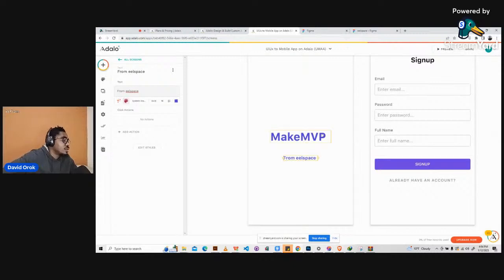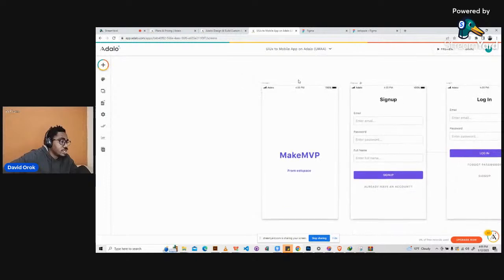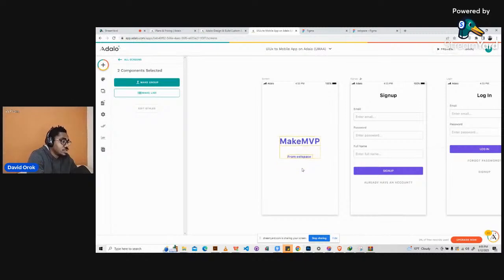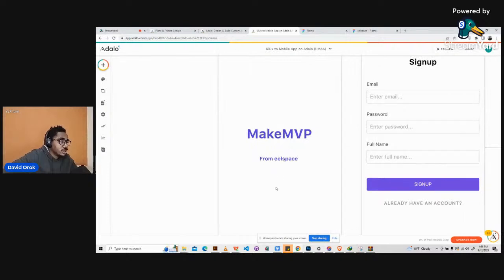Now, sometimes maybe because of the fact that the designer doesn't really know how Adalo works, there are a few things that the designer might have missed. Like right now, I need a button that can usher me into the app itself. I wouldn't want to mess up the design by not keeping it as clean as it is right now. So instead of adding an extra button somewhere when it wasn't there, I will just add some sort of icon that will tell the user, just click here, then it will take you to the next screen.